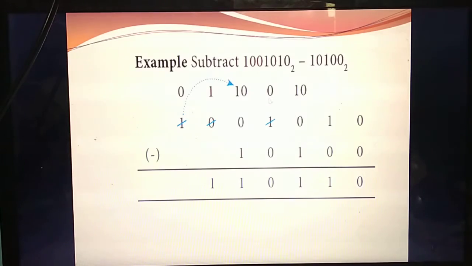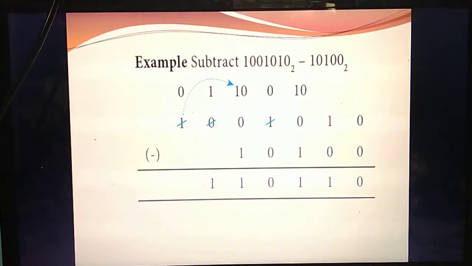Understand? Next. Already you have subtracted, so what's the value here now? 0, isn't it? So 0 minus 0, the value is 0. Next also listen carefully, 0 minus 1. Can you subtract? No. So you should get the borrow from the next value. The next value is 0, so again you should borrow from the next one, as you have already studied. Till the place where the 1 is there, till that place you should borrow.